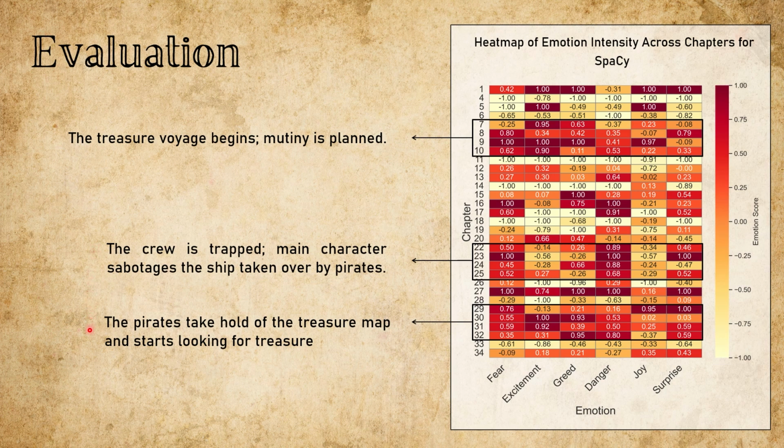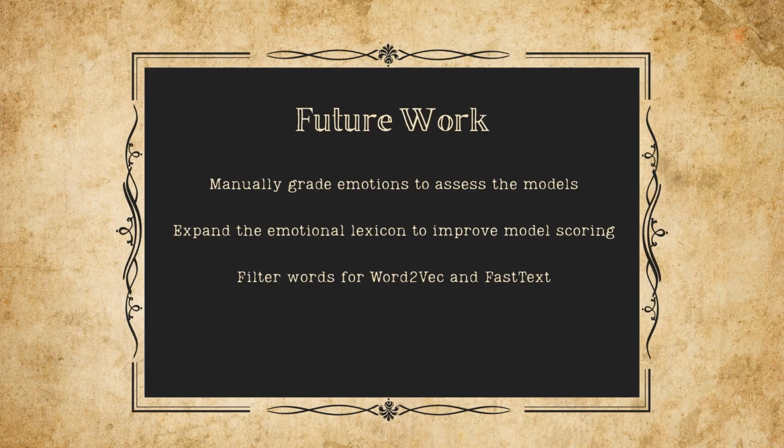And finally, chapter 29 to 32, almost every emotion rises again. This is when the pirates take control of the treasure map and begin the final push. High stakes, rising tension. So yes, not only does the model capture emotion, but it also follows the arc of the story. Now that we have seen the model can reflect story beats, let's talk about how to make it even better. While SpaCy gave us good results, there's still plenty of room to grow.